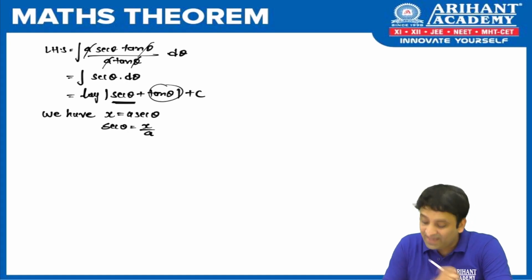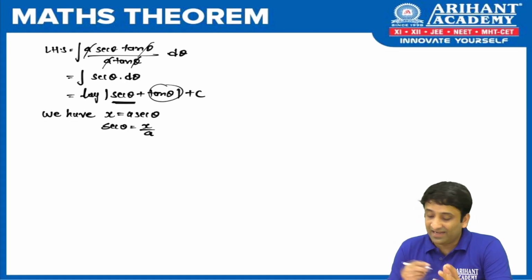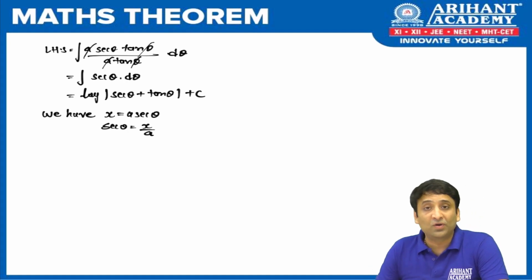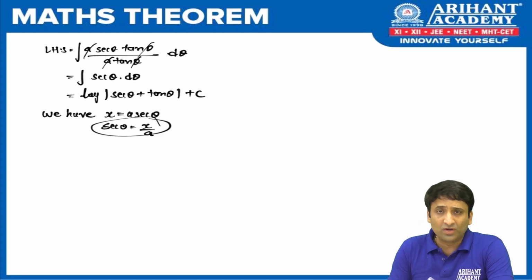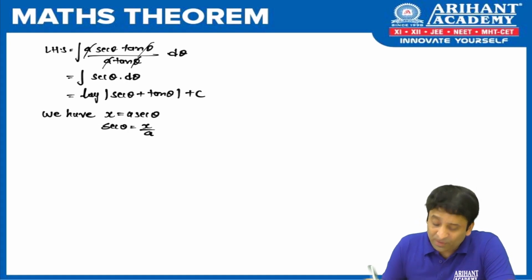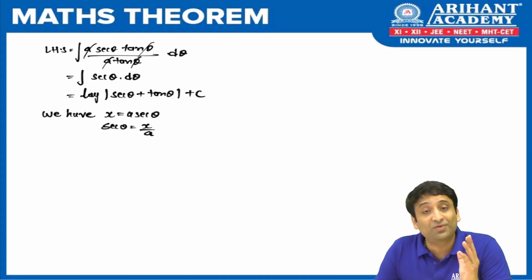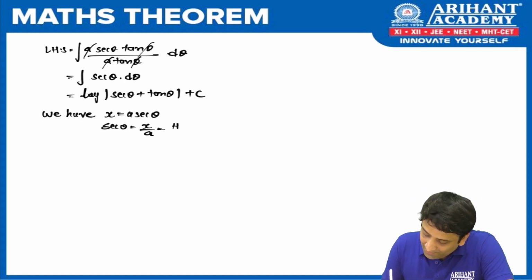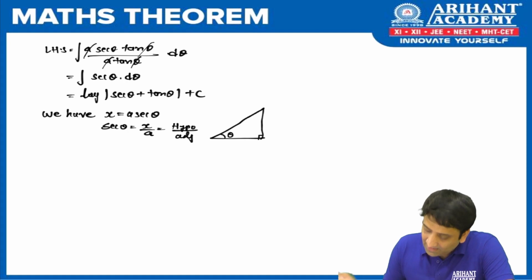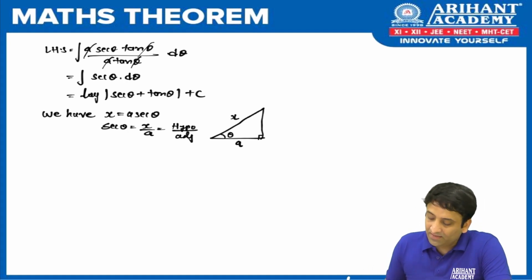But what about tan theta? And that is where, again I repeat, the most important note point of trigonometry, which says when you have one term of trigonometry and you want any other term, we go for the triangle method. So here we go for hypotenuse upon adjacent. Let's draw a right angle triangle with this as theta. In place of hypotenuse, can we put x? In place of adjacent, a. The third side we are going to get by Pythagoras theorem.